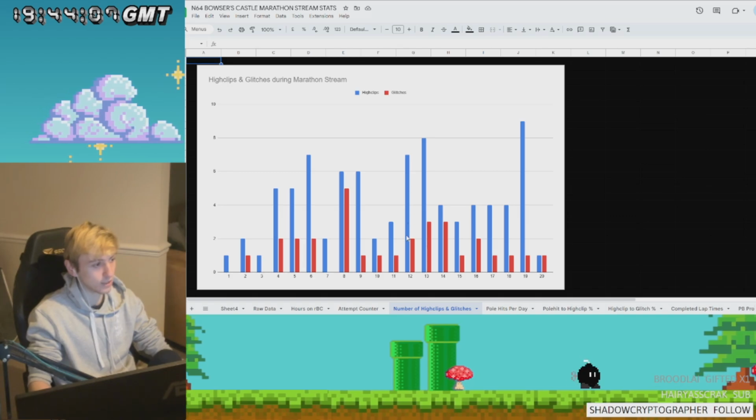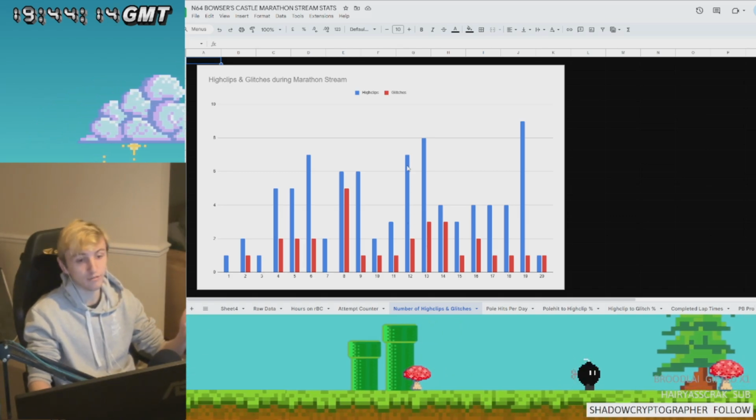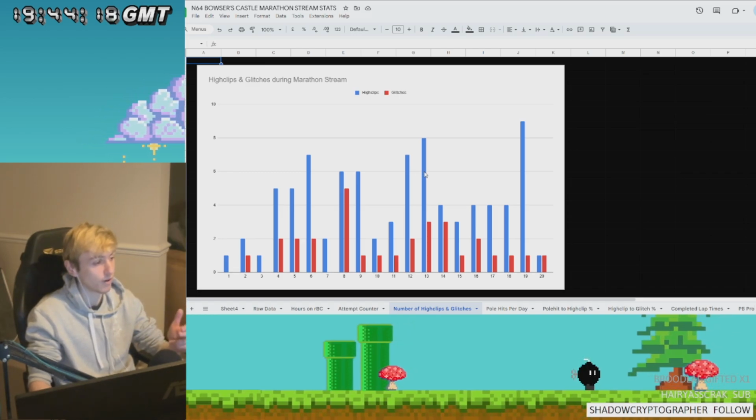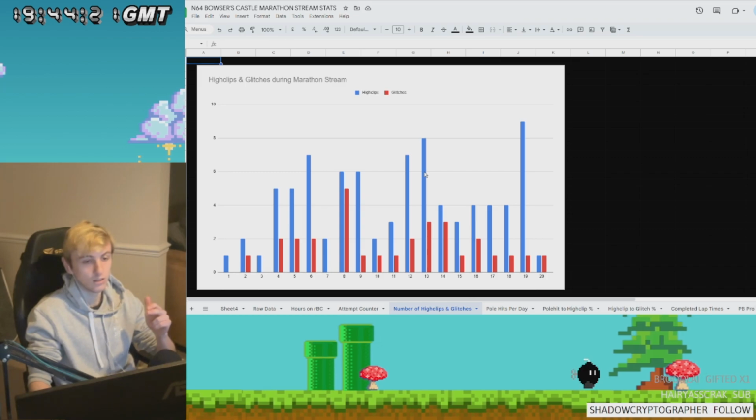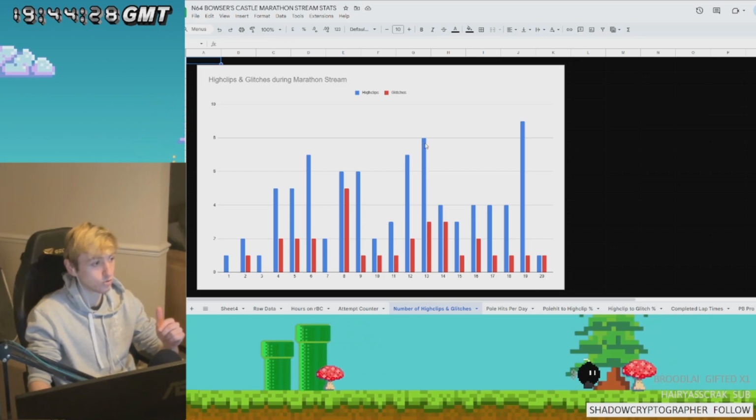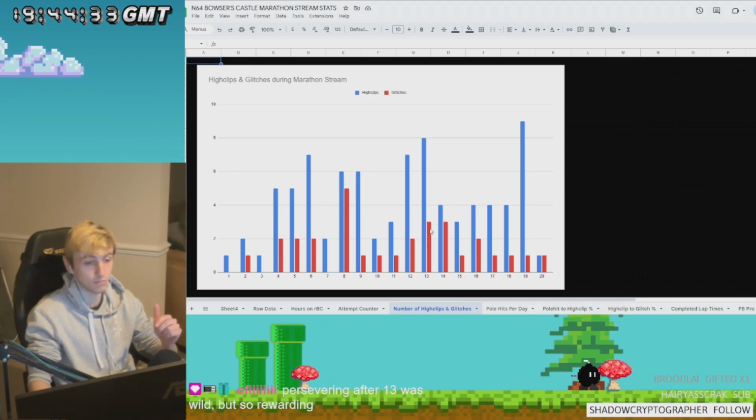This high clip to glitch percentage, getting 7 high clips and then getting 2 glitches, so having 5 failed high clips basically, and then the very next day having another 5 failed high clips is mentally taxing. Again, what you're looking for is to have that red bar as close to this blue bar as possible, and this gap I think is what drove me to be.